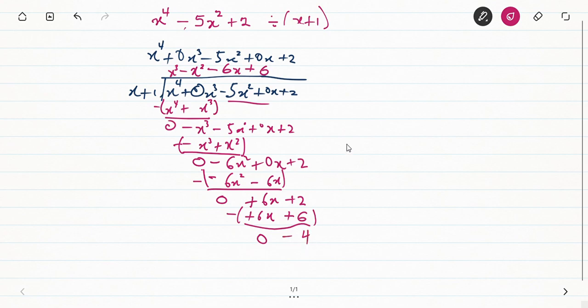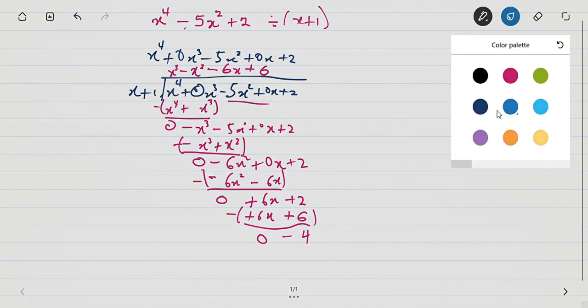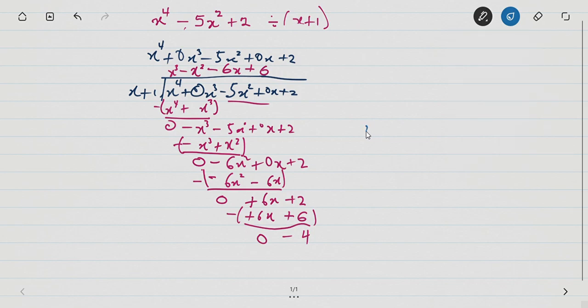So our final answer is going to be x to the power 3 minus x to the power 2 minus 6x plus 6. Because we have a remainder, we continue with the remainder, that is minus 4. The minus 4 will be over because that is what we wanted you to divide, but we didn't have x attached to it. So minus 4 will be over x plus 1. So this will be our final answer.